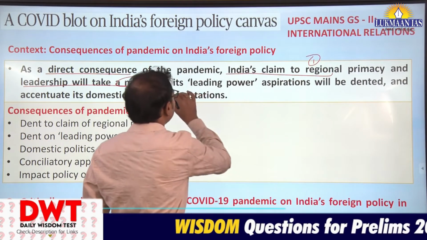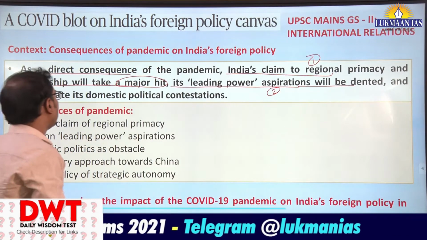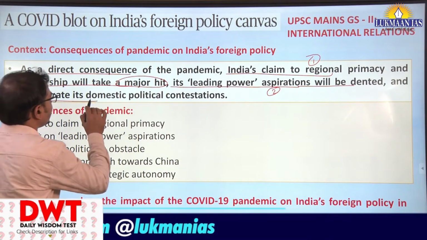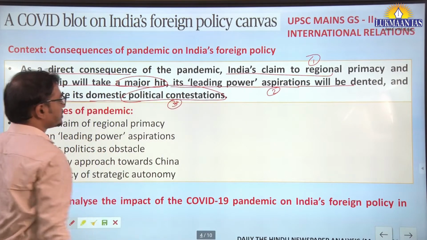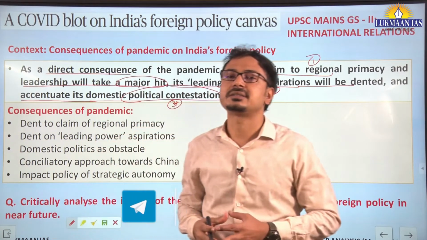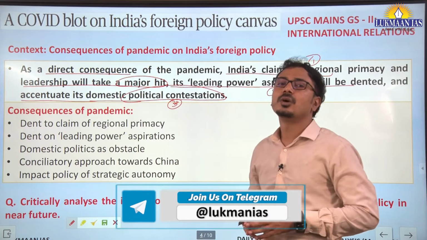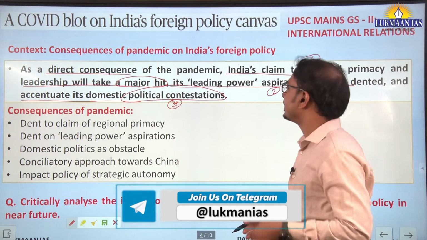Second thing, that its leading power aspirations will be dented. And third thing, it will accentuate its domestic political contestations. Okay, so it is from these three aspects that we have to understand the consequence of the COVID-19 pandemic on India's foreign policy consideration. Let us try to understand.